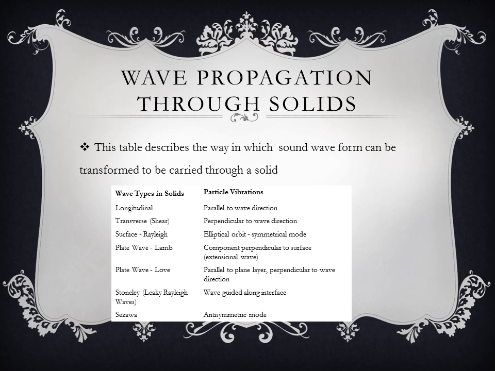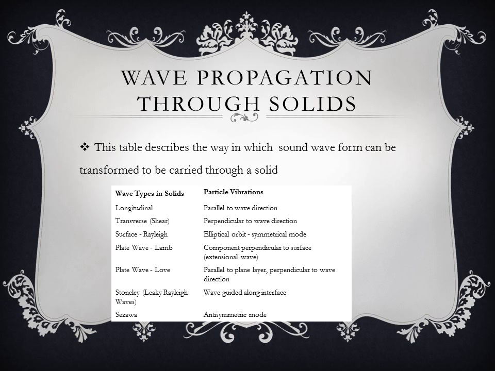The wave propagation through solids. This table describes the ways in which sound waves can be transformed to carry these propagations of sound waves through this solid. There's longitudinal, transverse, and these are shear. And the wave vibration, particle vibration, occurs in different orientations through the media. With longitudinal, the wave is parallel to the wave direction, and transverse, it's perpendicular to the wave direction.